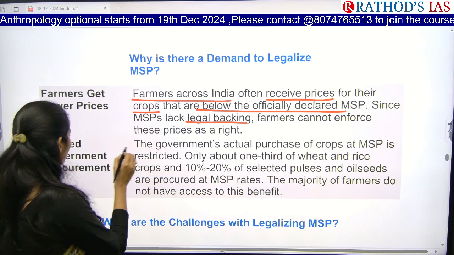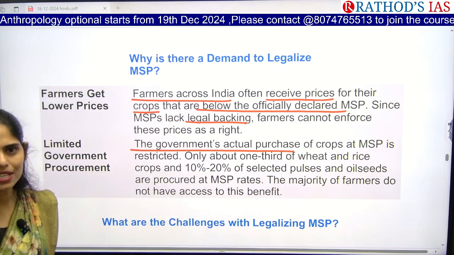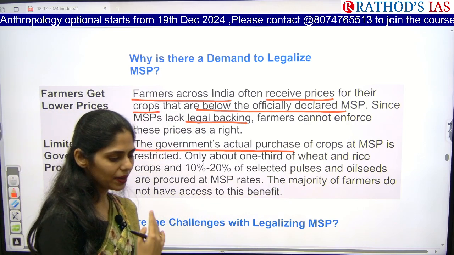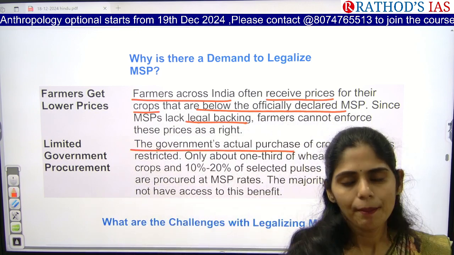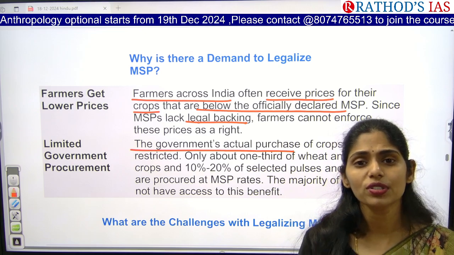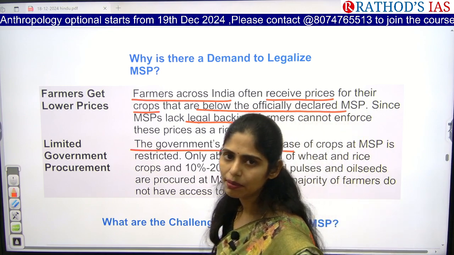And next one here is that the government's actual purchase of these crops at this MSP is also very low. The government is announcing MSP, so people go for sowing of those crops, but is the entire produce taken by the government? No, only a little amount is taken by the government.